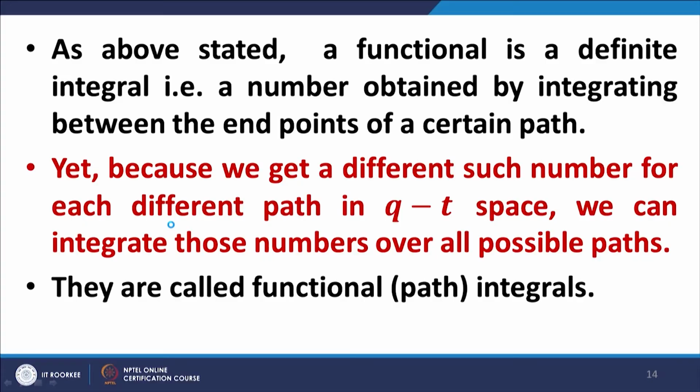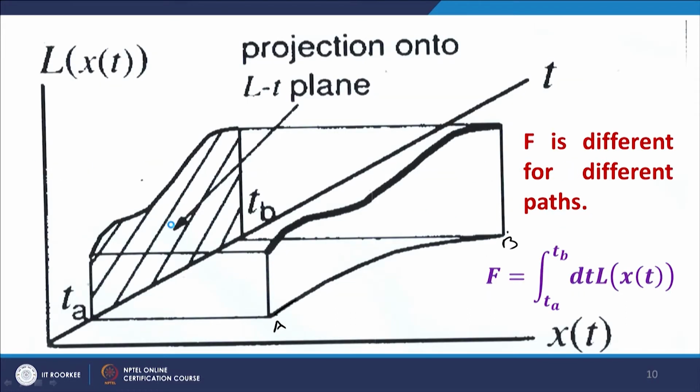Now, the geometry of path integrals is representing a sum over all paths. I will come back to it in just a minute, it will be more clear. You see, I just now mentioned that every path returns a different value of the functional. Let us go back to the diagram. Every path returns a different value of this functional. So, if you have a number of paths, you will get a number of values of these functionals.